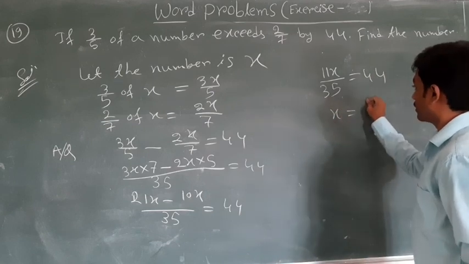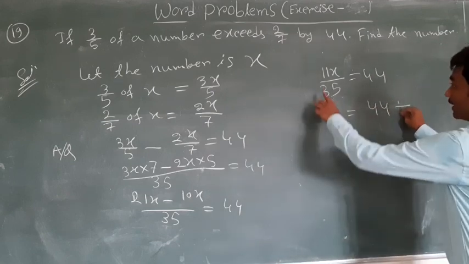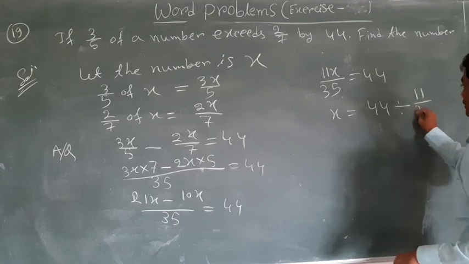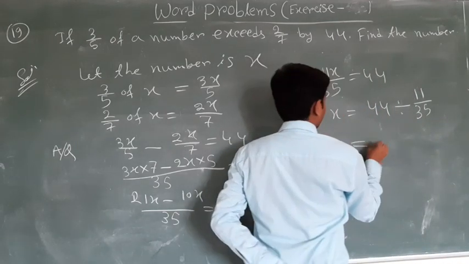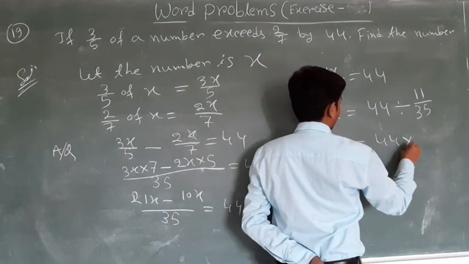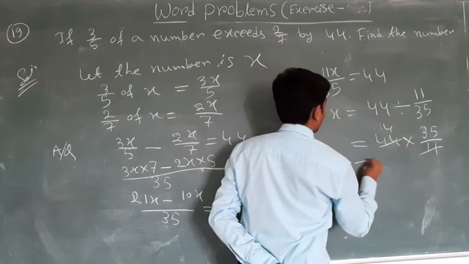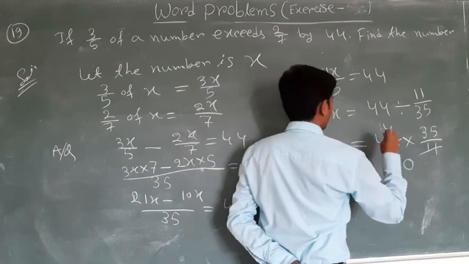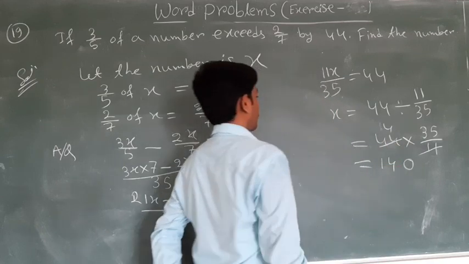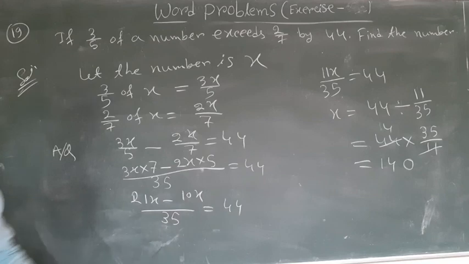So x is equal to 44 divided by 11 upon 35. 44 is multiplied by 35 upon 11. Hence the required number is 140.